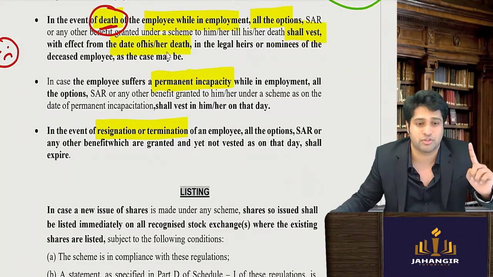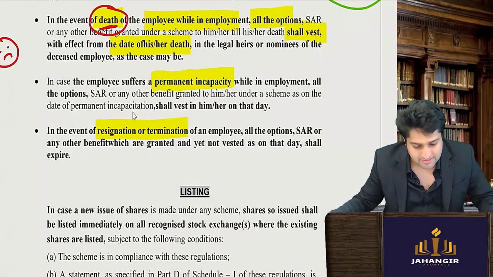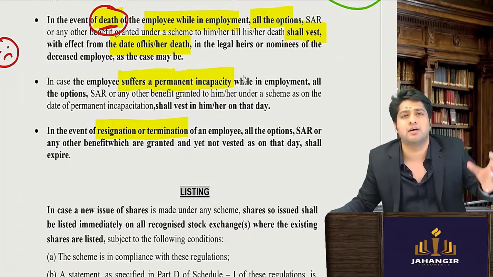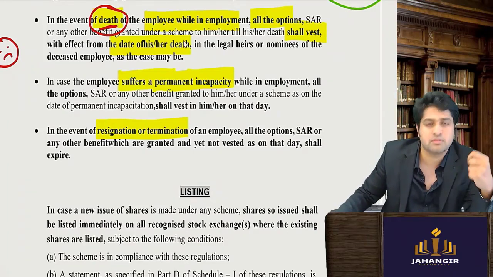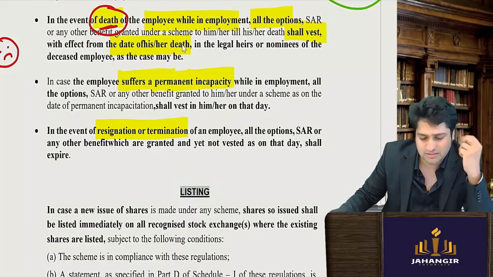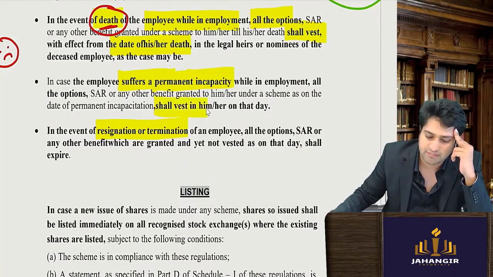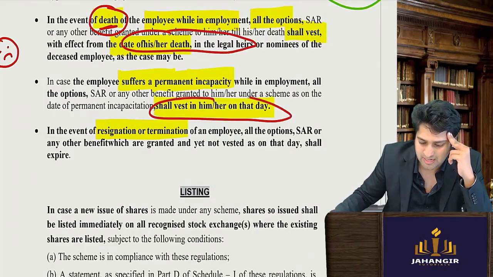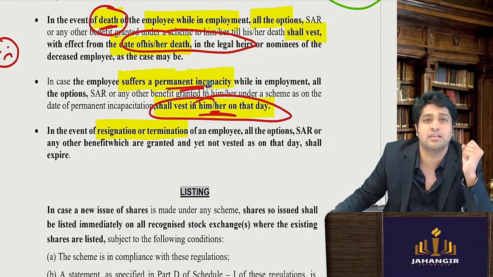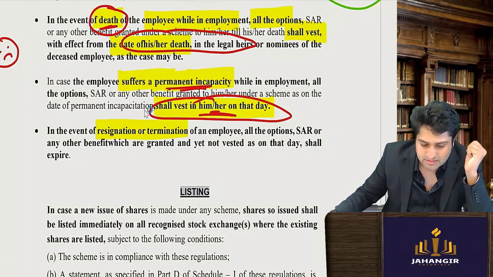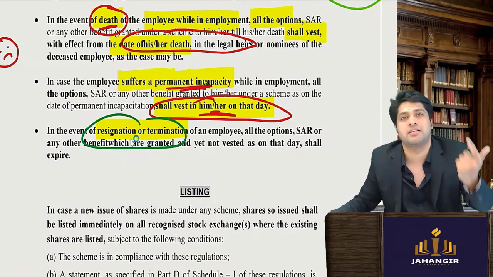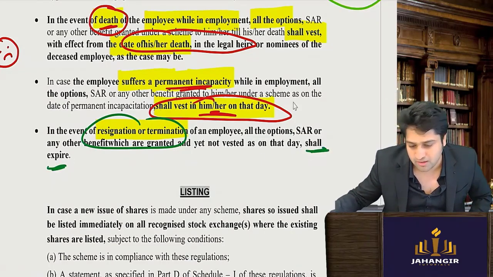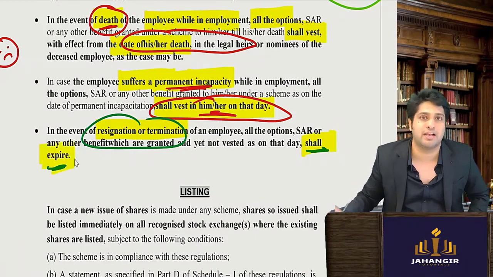They can ask a question on this for sure. Next, in case the employee suffers a permanent incapacity, then automatically it will vest in him. In death, we give it to his legal heirs because he is not alive. Here he is alive; the only thing is he has become incapable. Next is resignation. If he resigns or is terminated, will he be given anything? He will be shown the door, and all his options and benefits will lapse and expire.